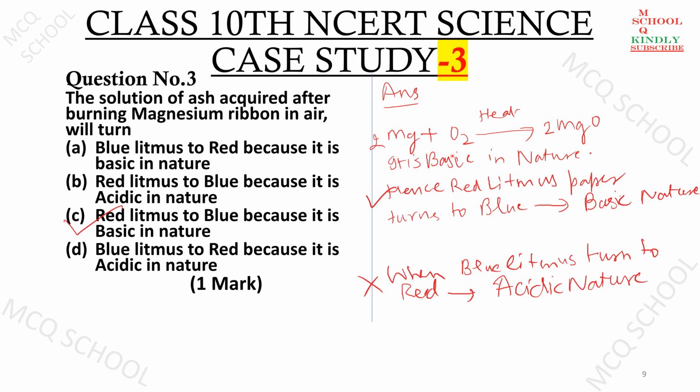When magnesium is kept in a hot environment in the presence of air, it forms magnesium oxide, and the solution of magnesium oxide, which is basic in nature, when tested, turns red litmus paper to blue. So that shows it is basic in nature. Otherwise, we know that a solution of an acidic substance turns blue litmus paper to red. But in this case, the magnesium oxide solution turns red litmus paper to blue. That means this is a basic substance.